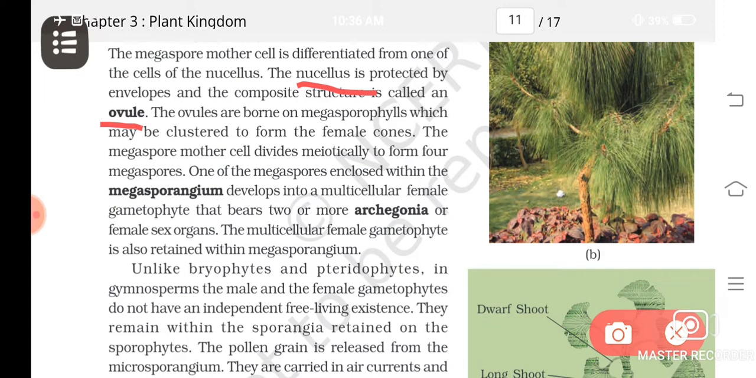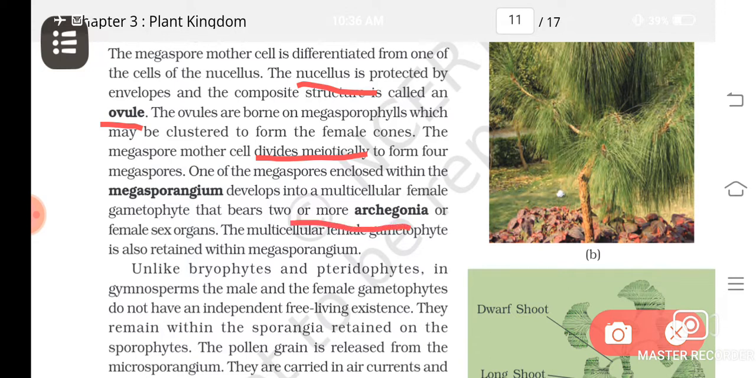Nucellus contains what? Parenchymatous cells, which is protected by some envelope, and from that one of the megaspore mother cells will divide meiotically and form 4 cells. Okay, 4 megaspores, and one among them, enclosed within the megasporangium, develops into the female gametophyte. Female gametophyte of gymnosperm is represented by 2 or more archegonia.